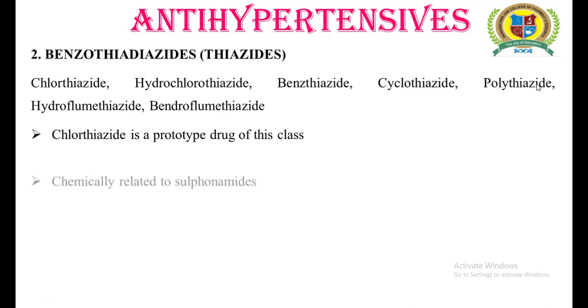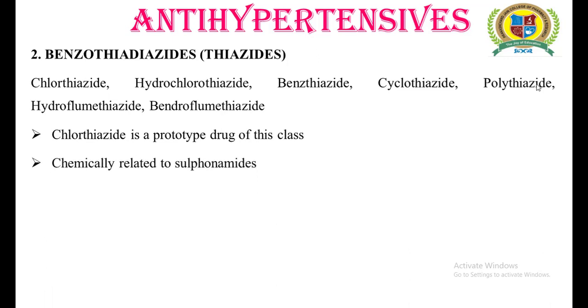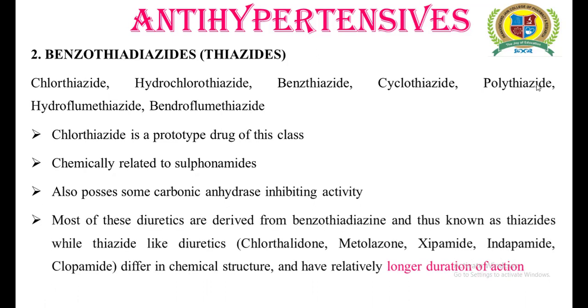These drugs are generally chemically related to the sulfonamides. They also possess some carbonic anhydrase inhibiting activity. Most of these diuretics are derived from benzothiazines, and that is the reason they are known as thiazides.